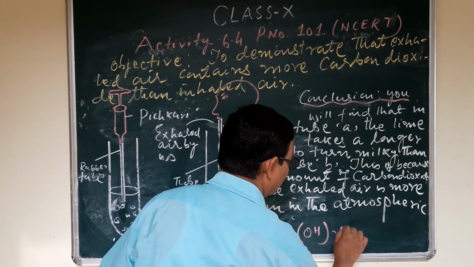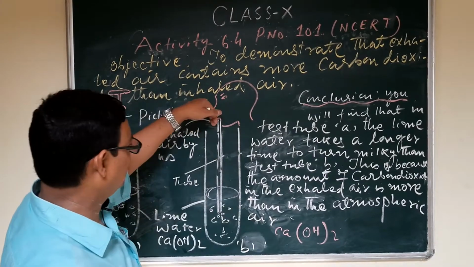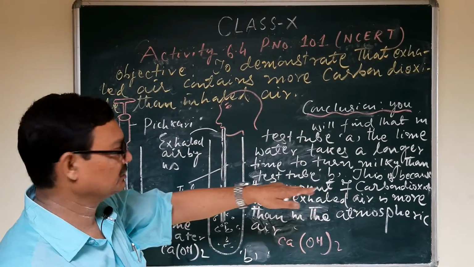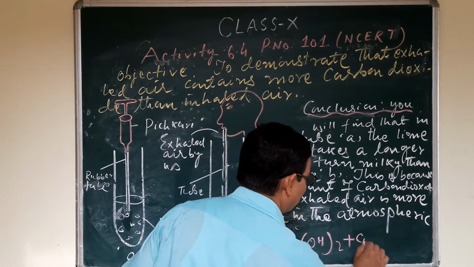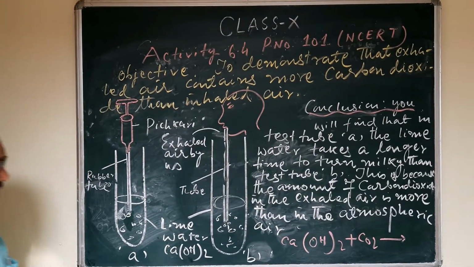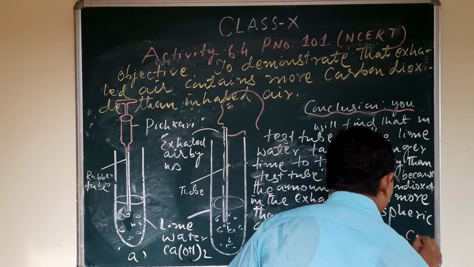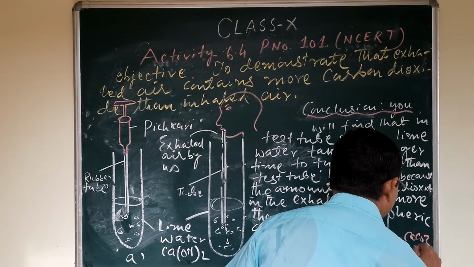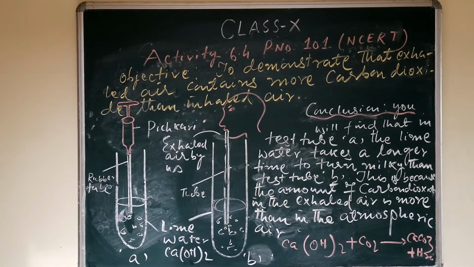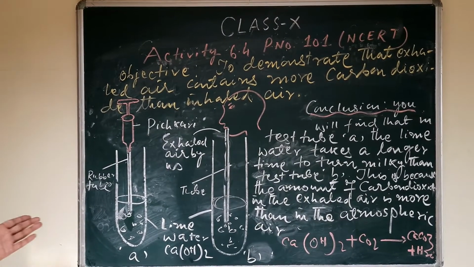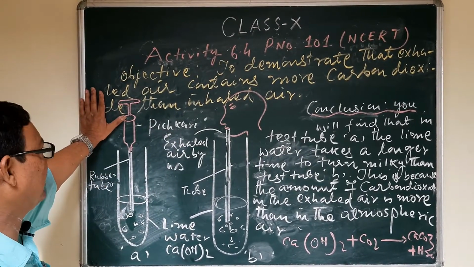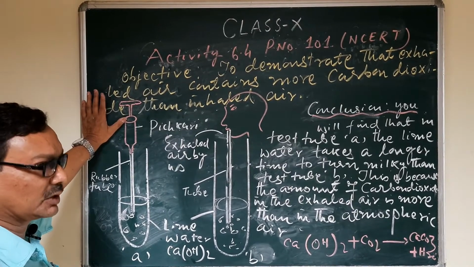Ca(OH)2 combines with, during the process of exhalation, what we are going to give out? Carbon dioxide. What will happen? Think, it may be CaCO3 plus water. So this is the reaction which you have seen in this case. So this is the activity regarding exhalation: exhaled air contains more carbon dioxide.